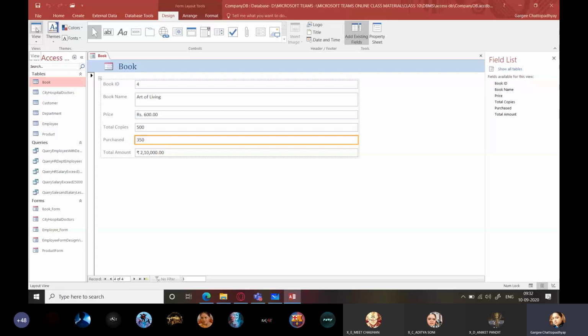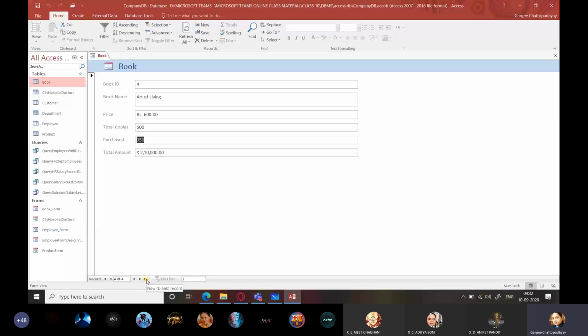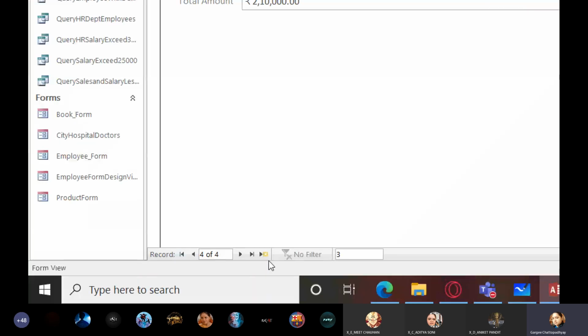Now, right now, which view is this over here? It is the layout view. So I'm going to go to the form view. When I click on the form view, now over here, you can enter any record. How can you enter any record? Just look over here. Can you see this button? This is for a new or blank record. So when I click on this button,